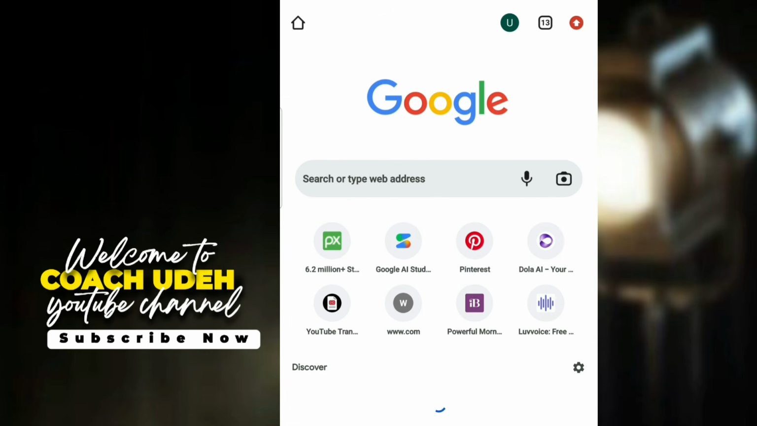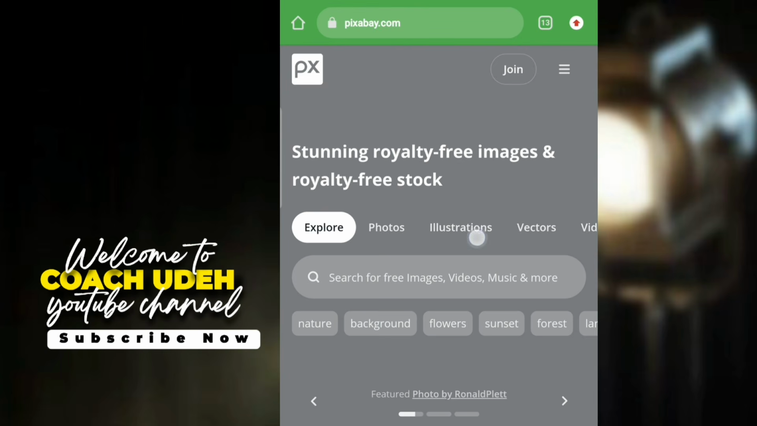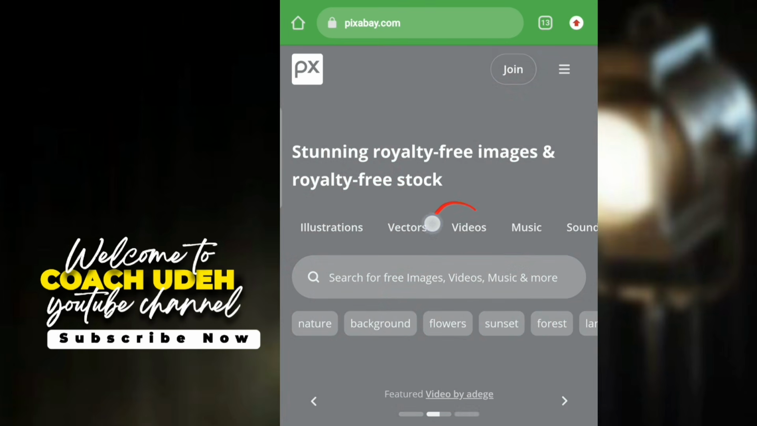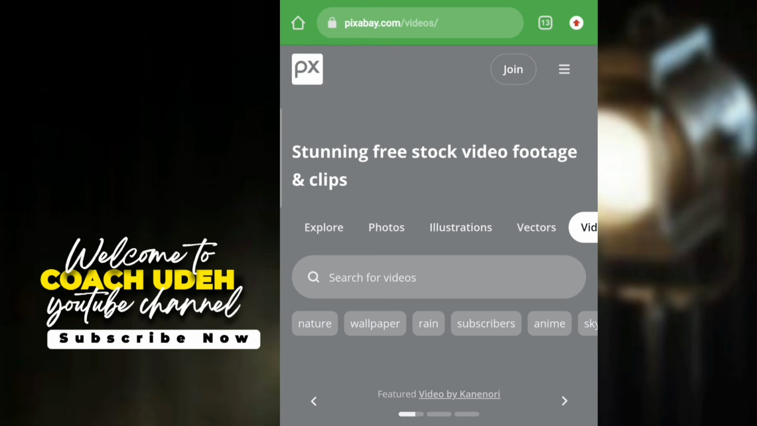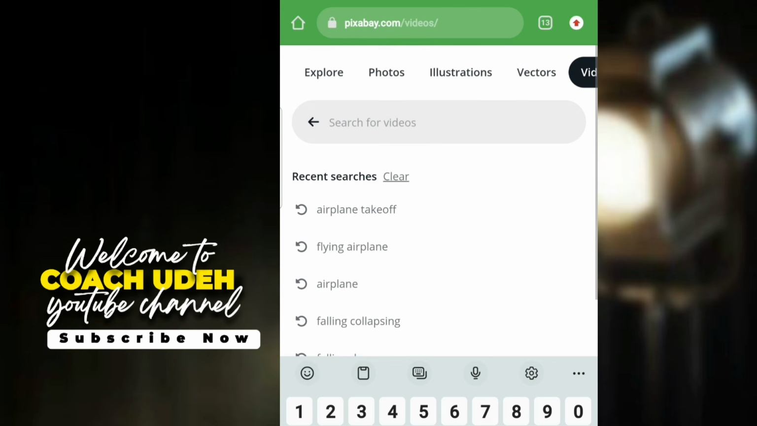The airplane taking off video that you saw, I got from Pixabay. So all you need to do is just to open your Pixabay app. When you open Pixabay, you select this option that says video here. Look at the option you are selecting, this option that says video. When you click on this video, then here you have to insert what you want. So as you can see, if you come to my search bar, I already have what I want.